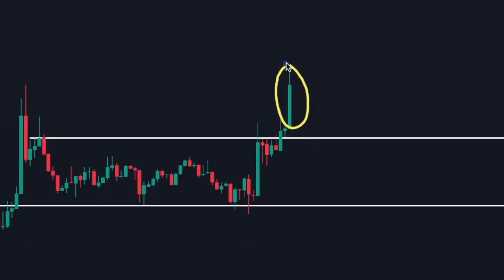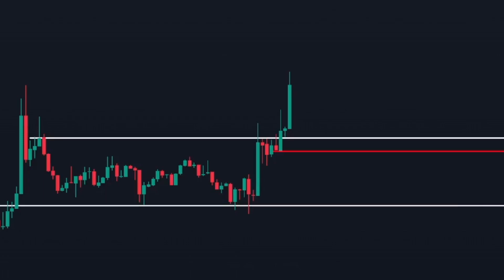To manage risk, you will need to set your stop loss just below the resistance level. This way, if the price pulls back and bounces off the resistance level, it will not hit your stop loss and you can still profit. If the price rises directly from here, you are in the trade. Considering this candle as a momentum candle, the chances of a false breakout are very low, but to be safe, you have to put a stop loss if the price suddenly drops.